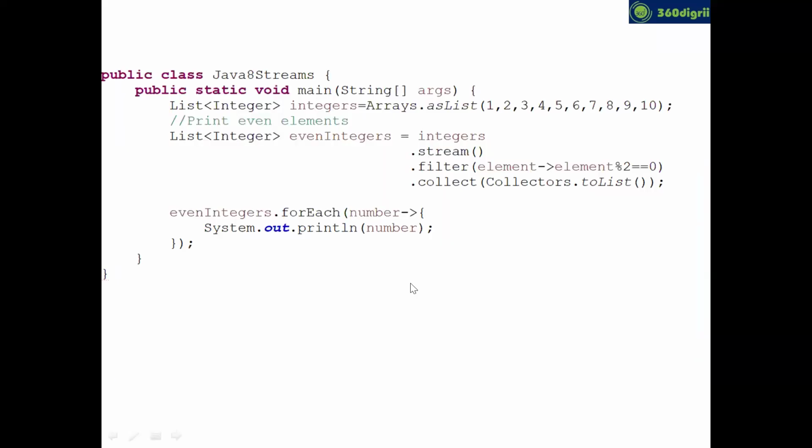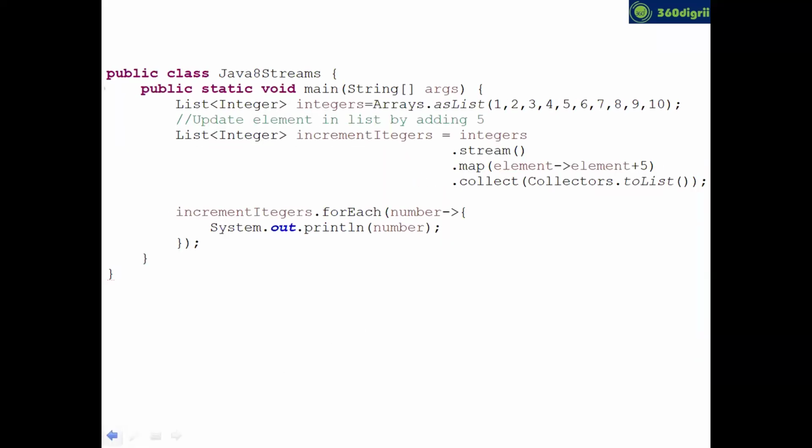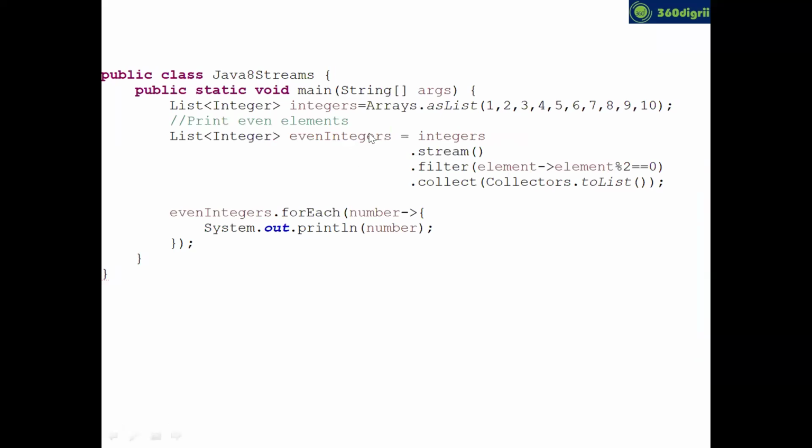Now you can see the code. Buddy, this is the first example of how to use filter. Can you see here, I have taken an array list. Now, in streaming we use some dots, nothing but some pipe-like chaining. Please focus your eyes on the right side of the equal operator.